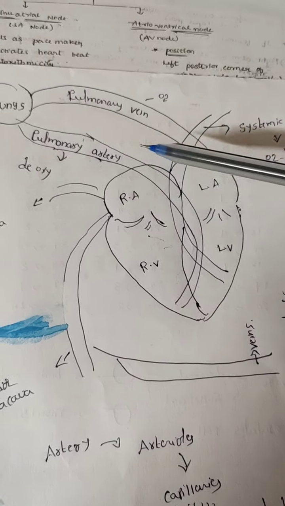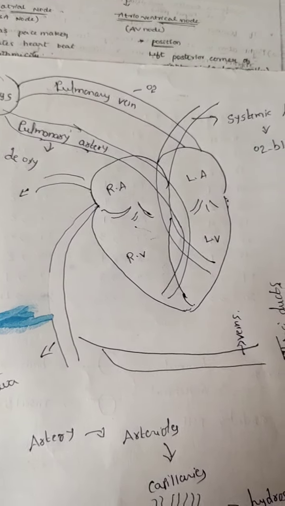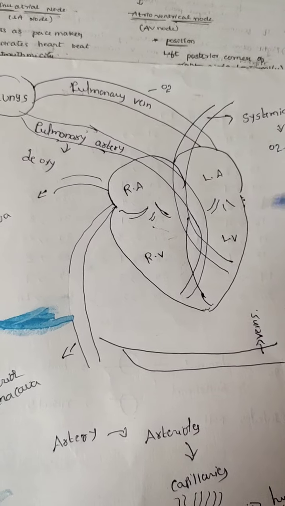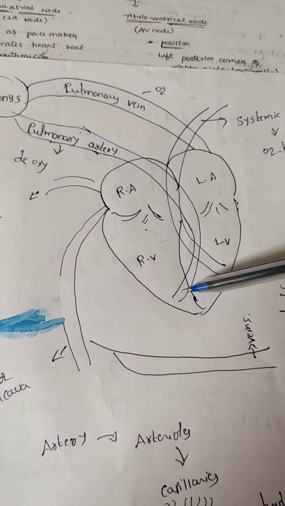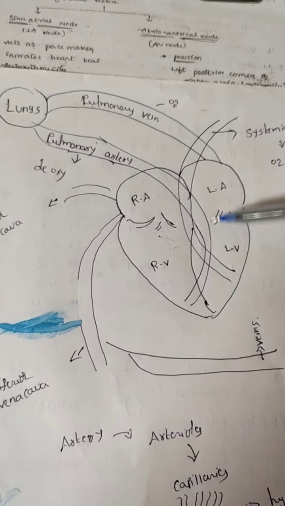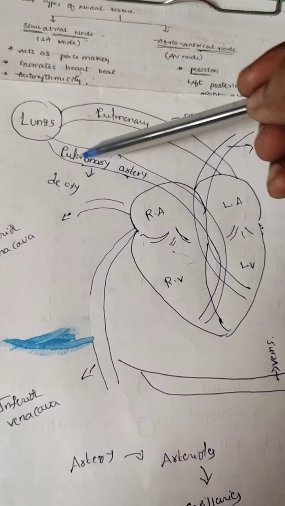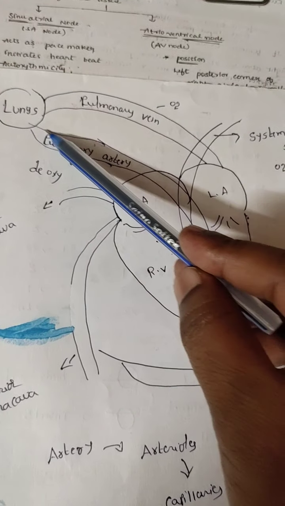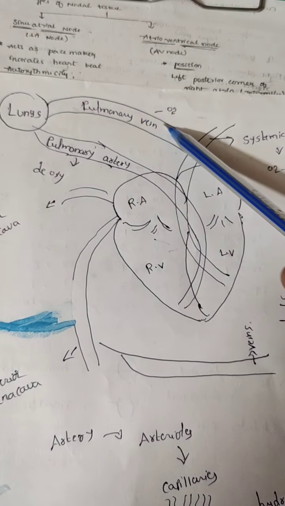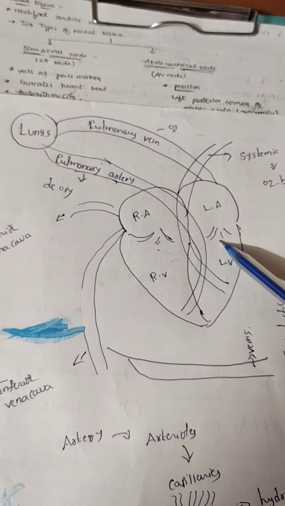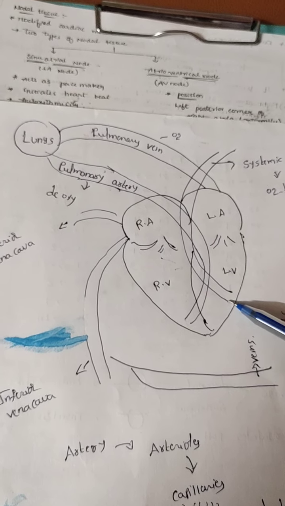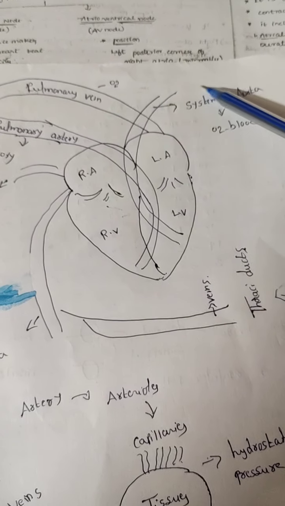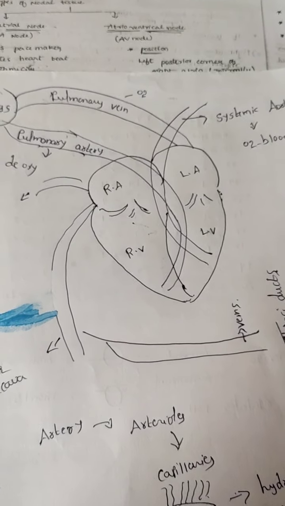What type of blood does the pulmonary artery carry? Deoxygenated blood. What type of blood does the systemic artery carry? Oxygenated blood. From the right ventricle, through the pulmonary artery, this deoxygenated blood enters the lungs. There it is oxygenated. Now that oxygenated blood, through the pulmonary veins, enters the left atria and then the left ventricle. Now this oxygenated blood, through the systemic aorta, is transferred to all parts of the body. That is the normal thing.